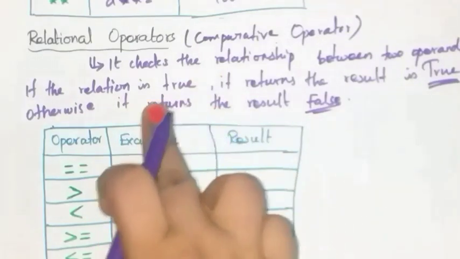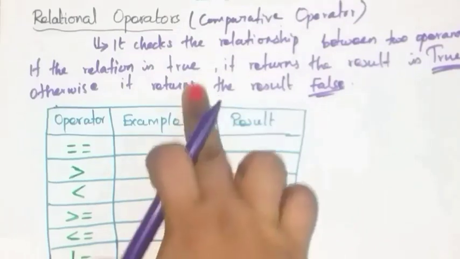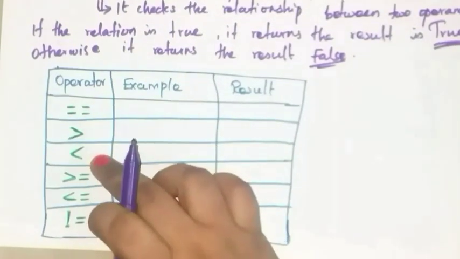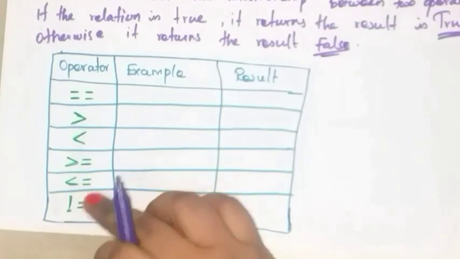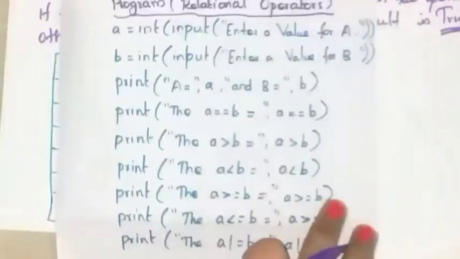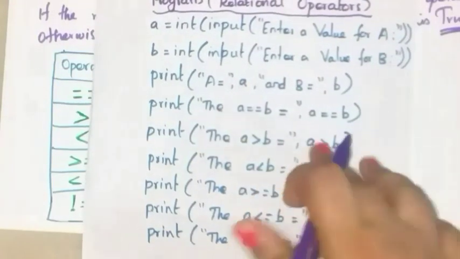If the comparison is false, it returns the result false. Some of the relational operators are is equal to, greater than, less than, greater than or equal to, less than or equal to, not equal to. So let us see a program using these relational operators. This is the program. Now you have to find out the output for this program.